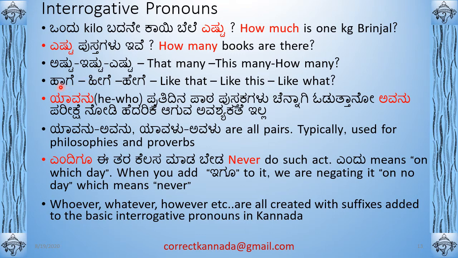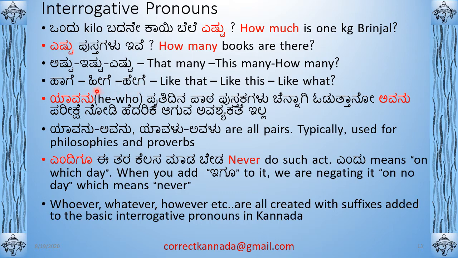Okay. One more triplet. Hage, hige, hege. It means like that, like this, like what. I mean how. Hege is actually how. You can modify it and write it as like what. And that's how you get the triplets. Hage means like that. Hige means like this. Hege means like what. So if somebody is asking you, hege aduge maduvudu, meaning how to cook, then you say, hige aduge maduvudu.